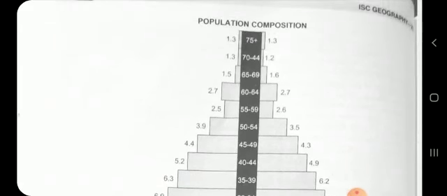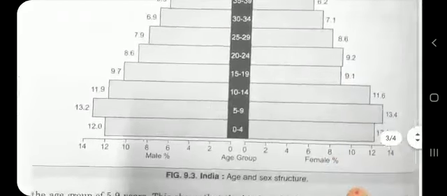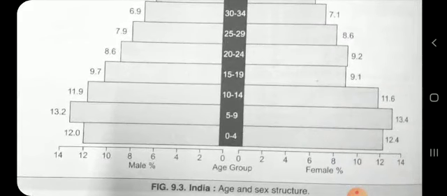The bars show different age groups with the males on the left and the females on the right. The base represents the youngest age group and the apex represents the oldest age group.